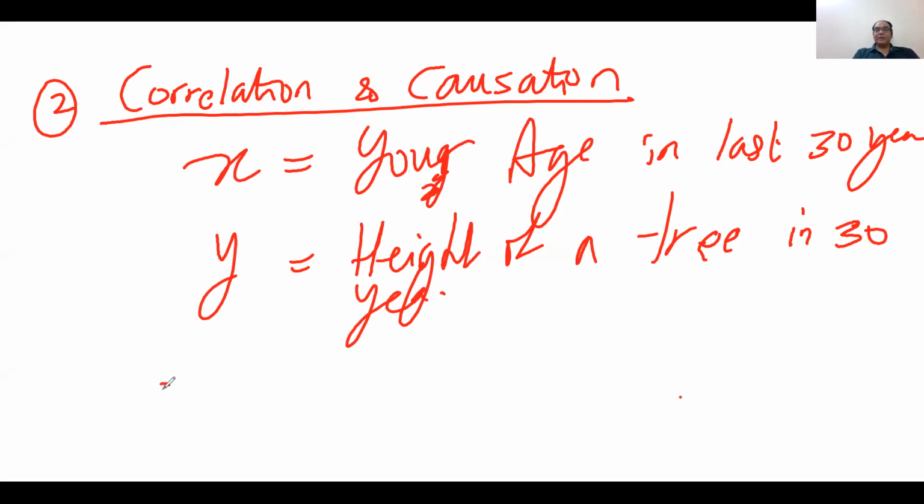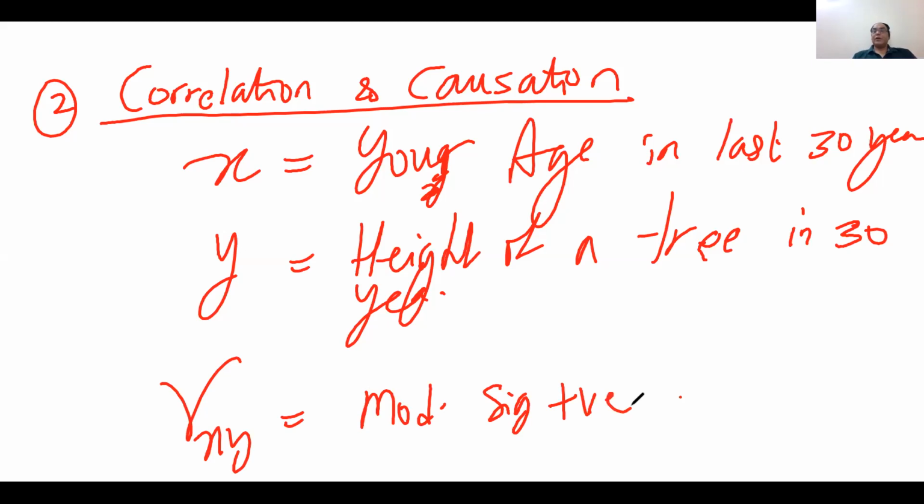And it is found that the correlation between X and Y is moderate but significantly positive, because in the last 30 years your age also increases and the height of the tree also increases.